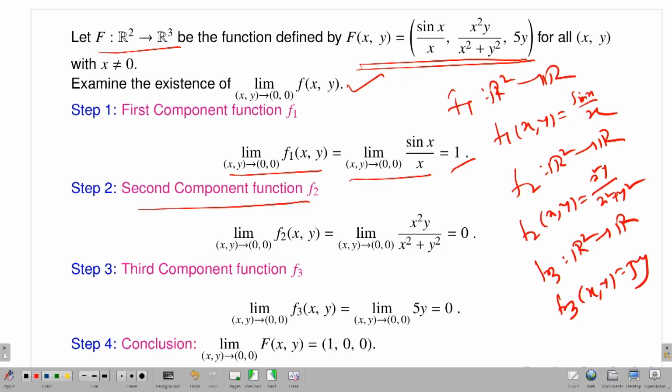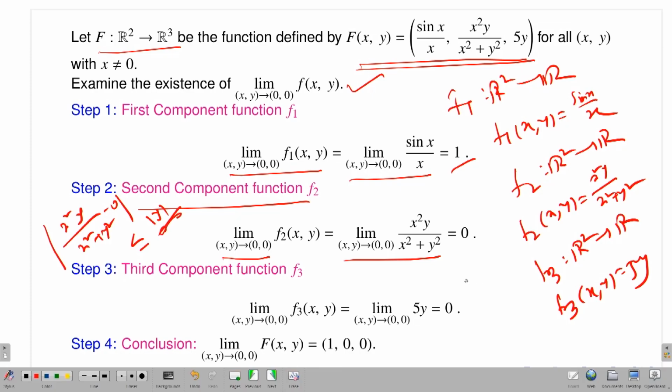Second component function: the limit as (x,y) approaches 0 of f2 is the same as this one, and this limit is 0. Why? Because we take x squared y divided by x squared plus y squared, minus 0, and take the modulus.